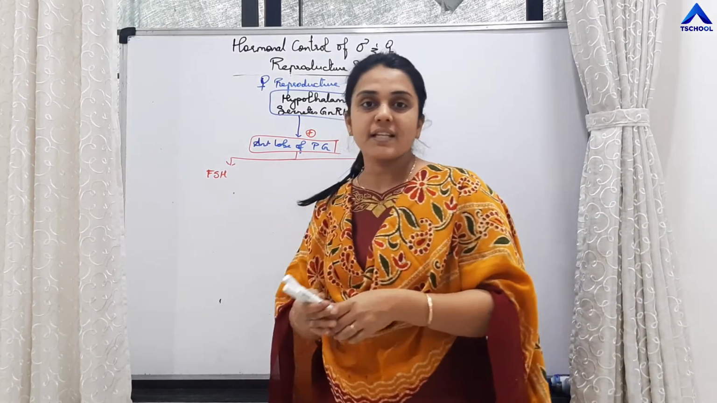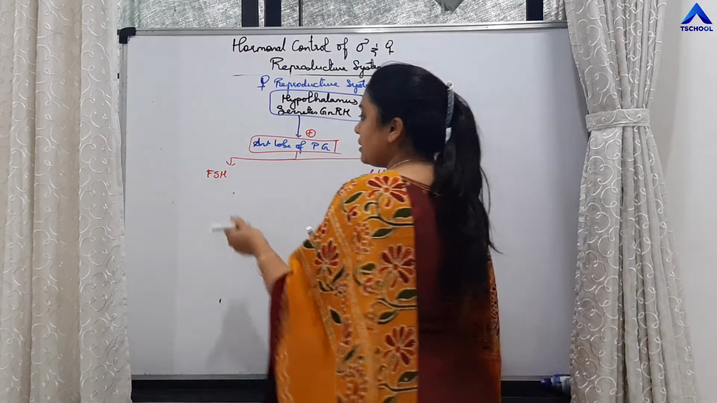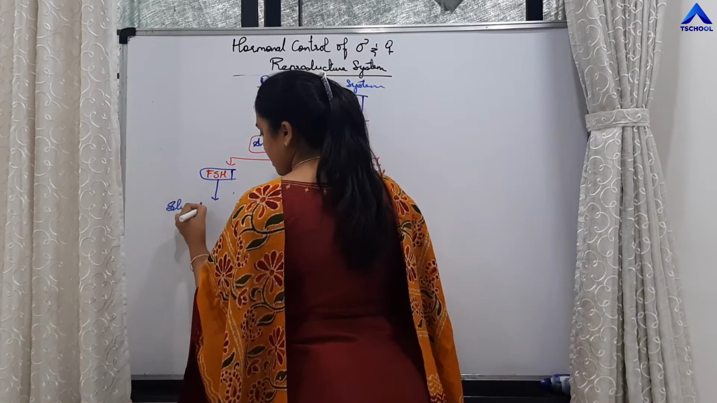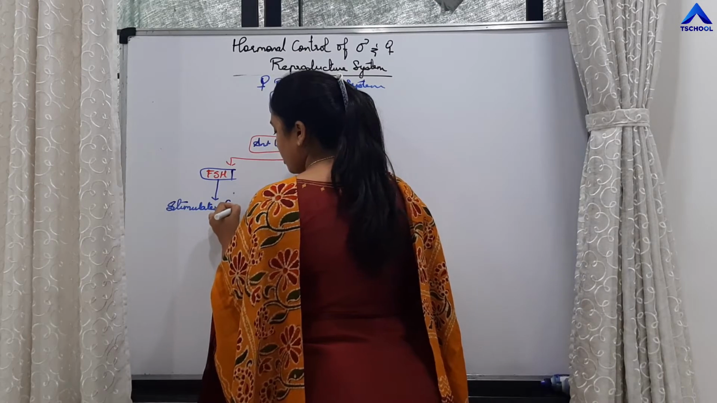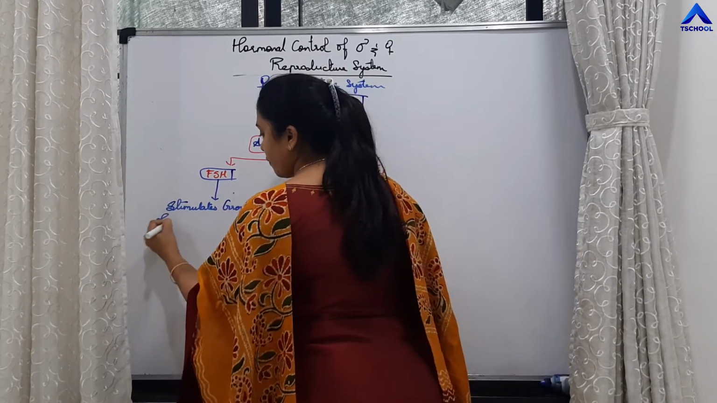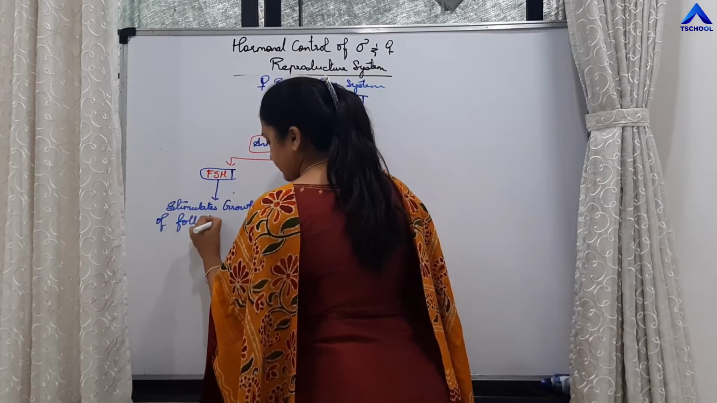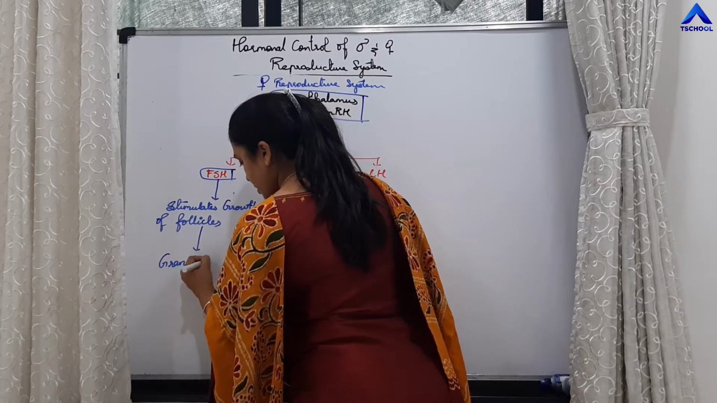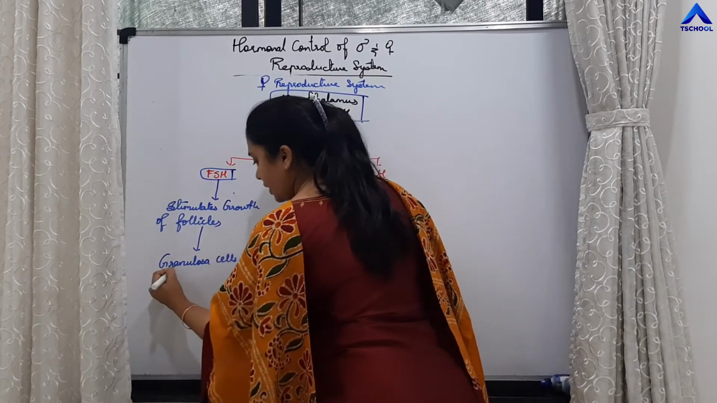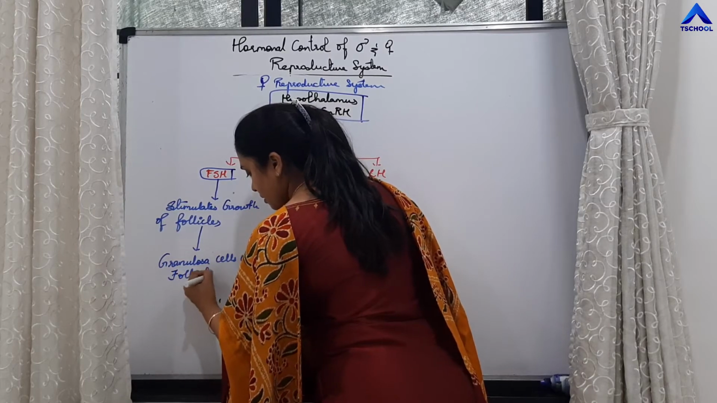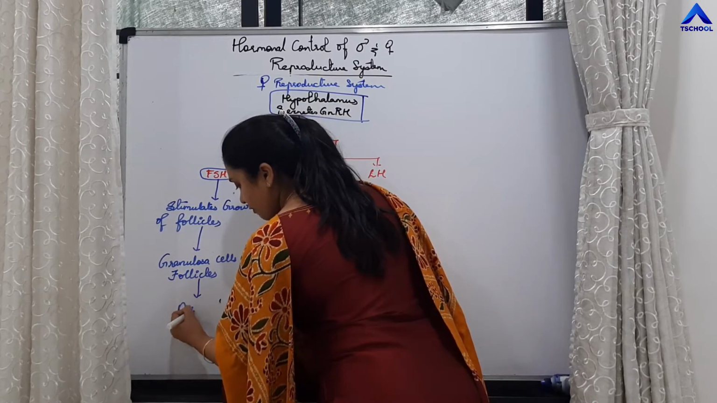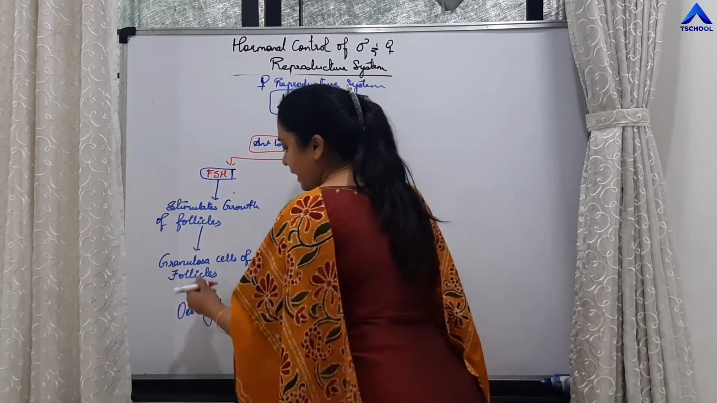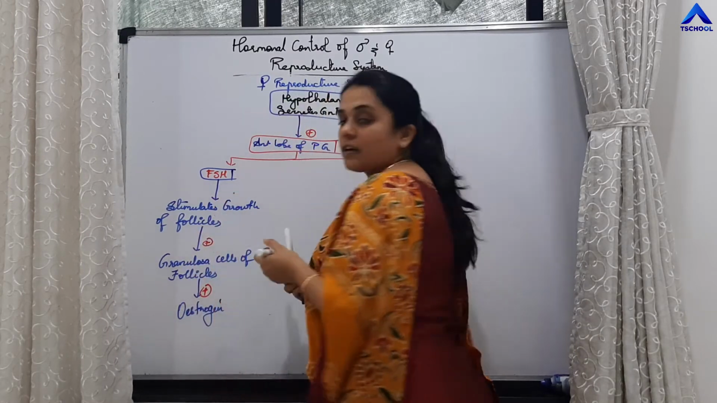The name itself says FSH, that is follicle stimulating hormone. It stimulates the growth of follicles, and the granulosa cells of follicles are going to release one female sex hormone, that is estrogen. So what is the function of FSH?